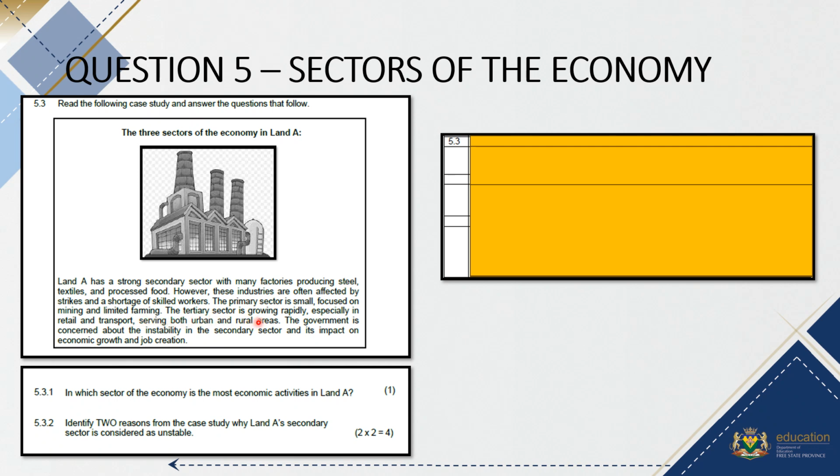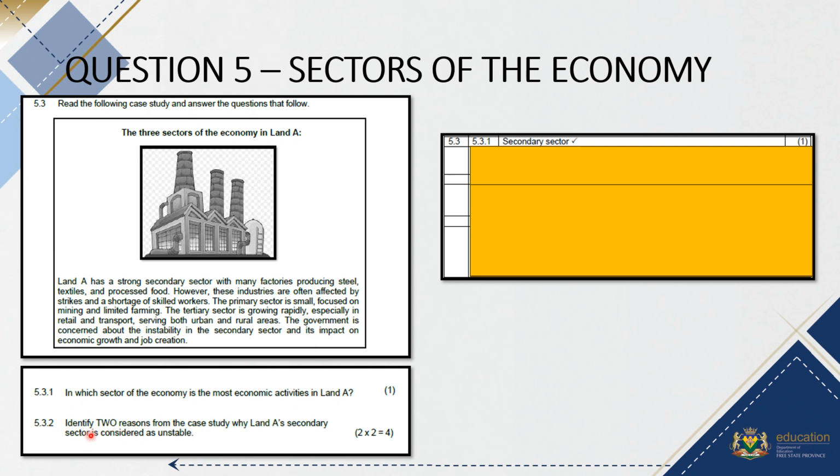The tertiary sector is growing rapidly, especially in retail and transport, serving both urban and rural areas. The government is concerned about the instability of the secondary sector and its important impact on economic growth and job creation. So 5.3.1 asked in which sector of the economy are the most economic activities in Land A, and if we read it nicely, it said the secondary sector.